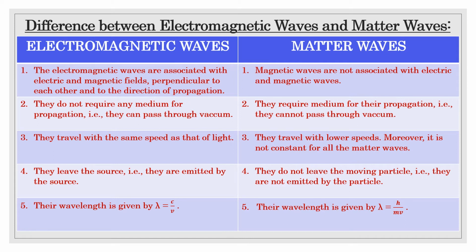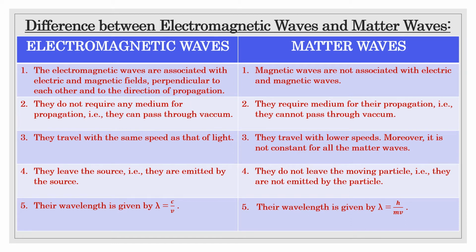First, what are electromagnetic waves? They are waves associated with electric and magnetic fields which are perpendicular to each other and to the direction of propagation. And just now, in the de Broglie concept, we have discussed what matter waves are. Matter waves are not associated with electric and magnetic fields. Now the second one: electromagnetic waves do not require any medium for propagation. They can pass through a vacuum even.